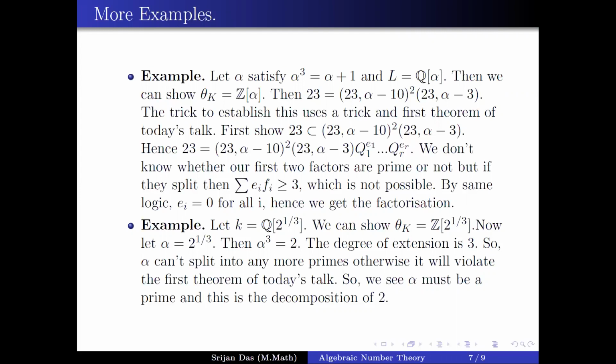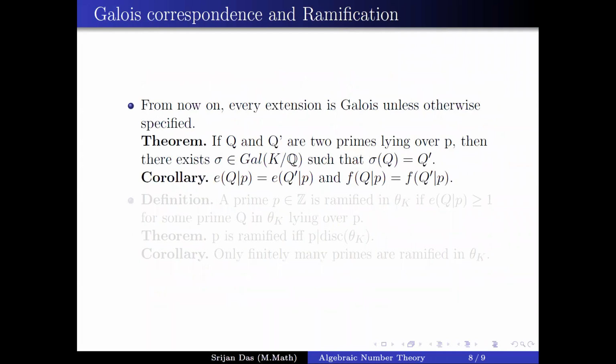But we will see that if you start with an extension, and if your extension is Galois, then at least you can say something about the degree, ramification index, and so on. So if you look at the extension, say Q(i), it is an extension over Q. You know that Q(i) over Q is Galois. So over Q(i), you can see that your prime 2 factors into distinct primes, and for both of these two distinct primes, you will see that the ramification indices are always the same. So this is the case for a Galois extension.